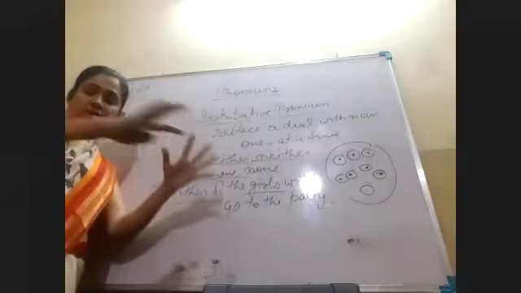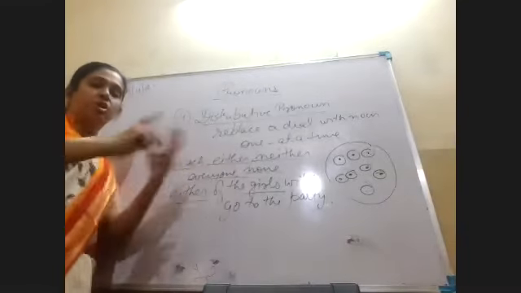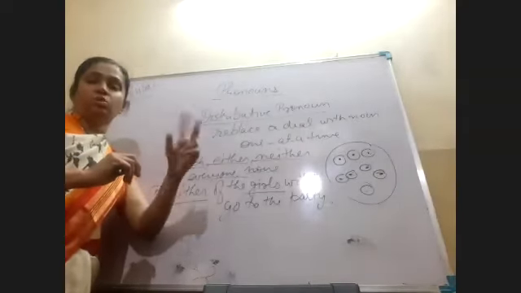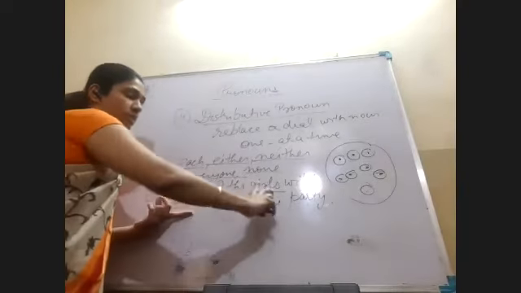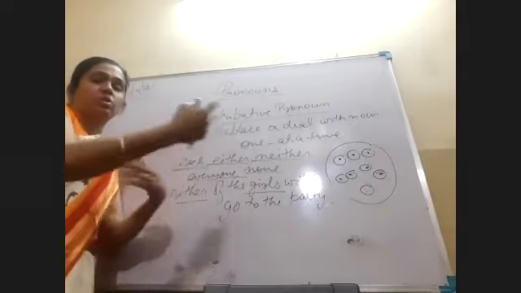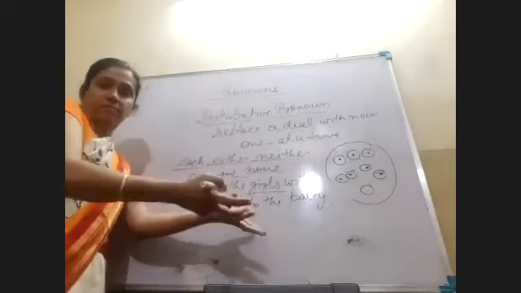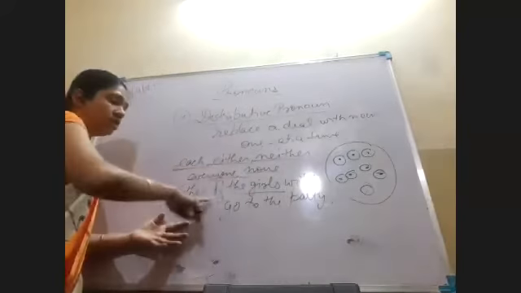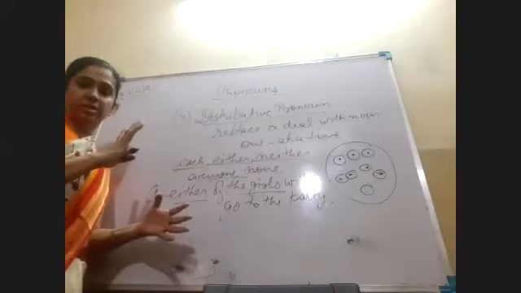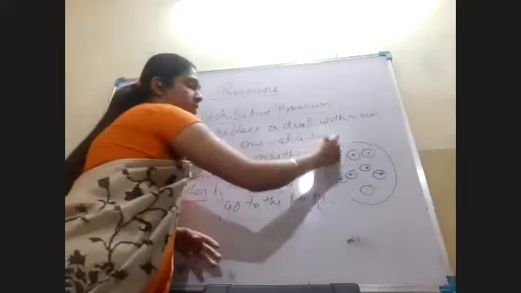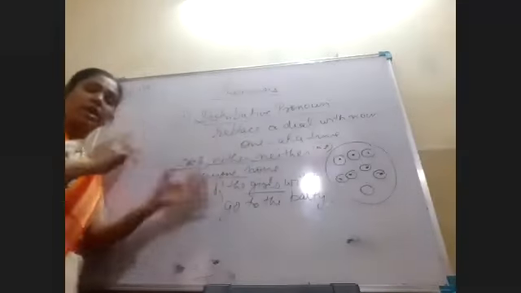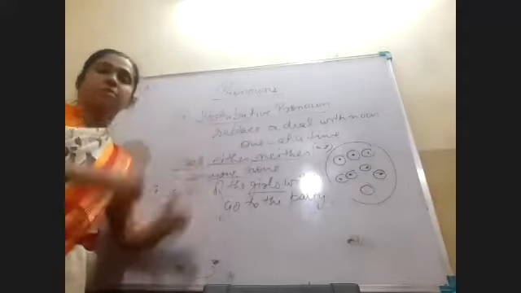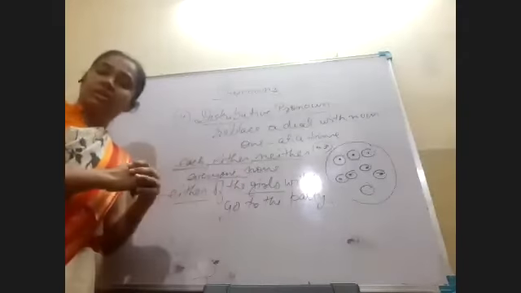Each means all. Either means when we are given an option between two people, either this or this. So either of the girls will go to the party. There are two girls, and either she can go or she can go. We are referring to both one at a time. Is it clear?